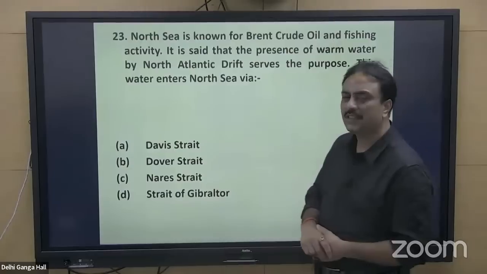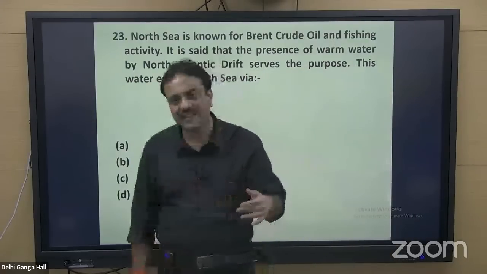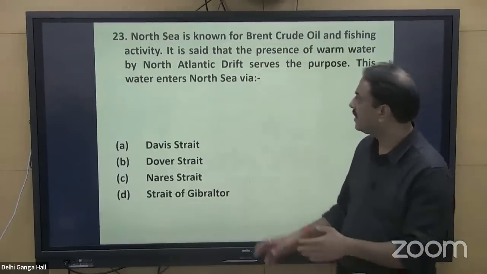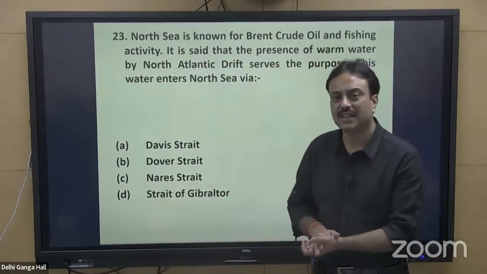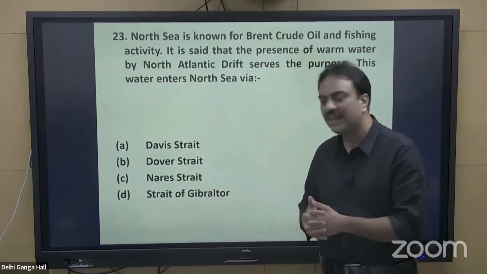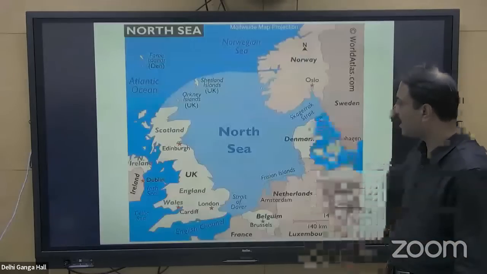This water enters into North Sea via. The question is asking what is the location, what is the route, what is the water body through which this warm water enters the region of North Sea. So it is asking about Davis Strait, Dover Strait, Nares Strait, Strait of Gibraltar. Have a look at the map.